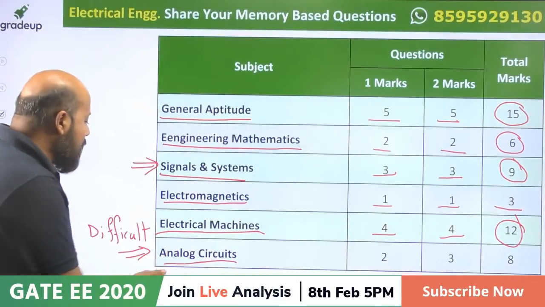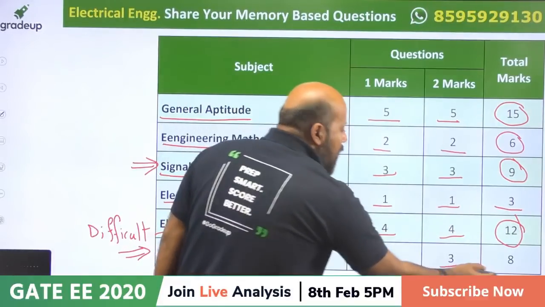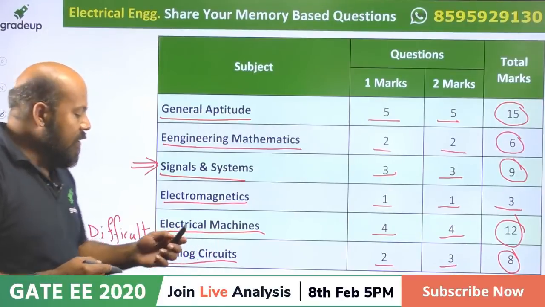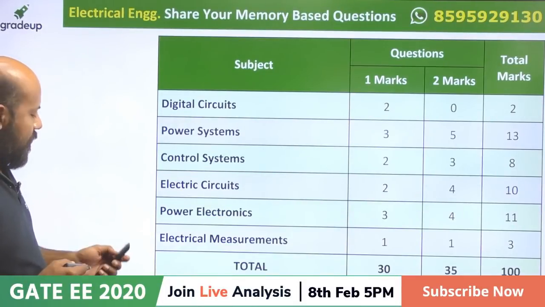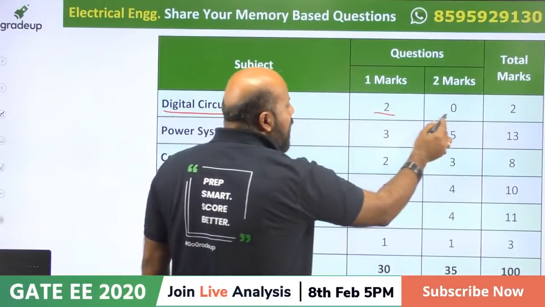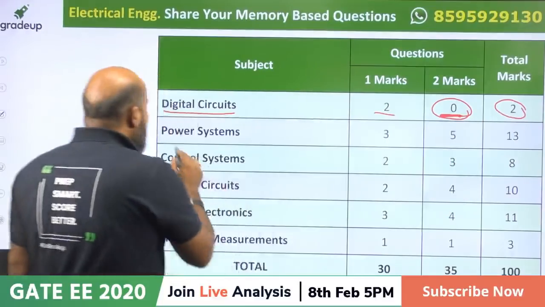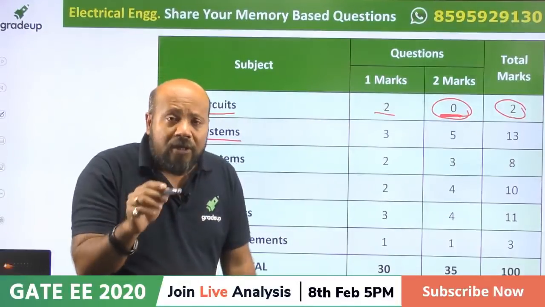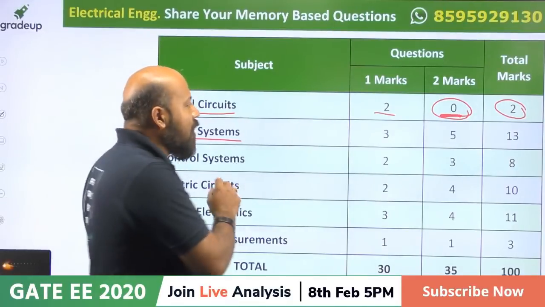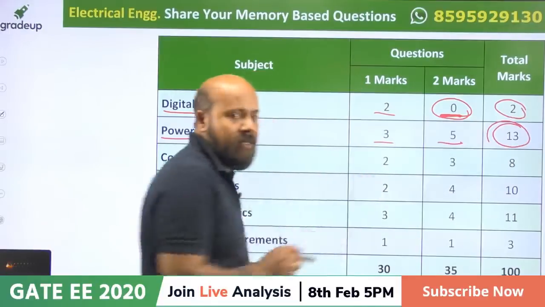Okay. Now if you see the analog circuit, 2 questions were there for 1 mark and 3 questions for 2 marks. So total 8 marks were there. Now let us move forward. If you see for digital circuits, there were 2 questions of 1 mark, no question for 2 marks, and total marks were 2. Power system, one of the most dominating subjects in this year's GATE electrical examination, was power system. 3 questions of 1 mark, 5 questions of 2 marks, total 13 marks.